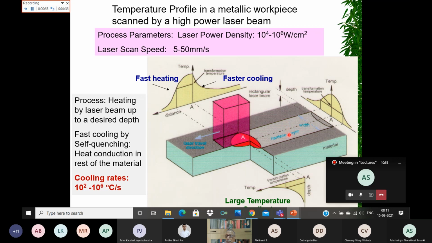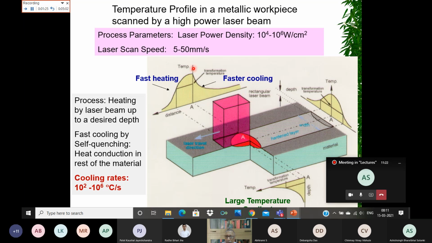And this is because of heat conduction, because the material we are talking about is some metal like stainless steel or any other material. And if you see the temperature along the direction of the laser scan, this is the profile of the temperature. Here it is going to be fast heating, fast cooling.